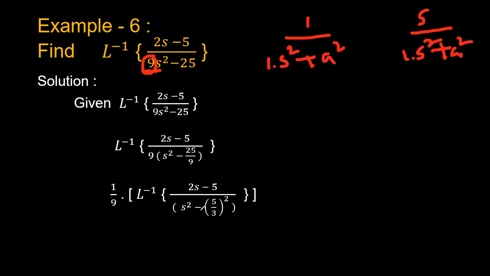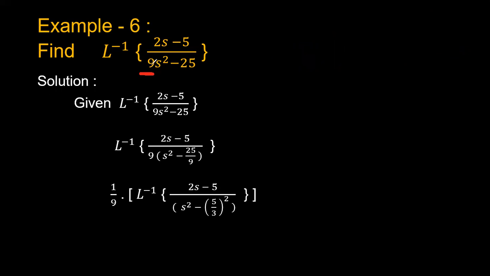So first you have to simplify this 9. You have to take it common, because if you want to get 1 here, then definitely 9 should be taken out. If you take 9 as common, what will you get? 9 into s square minus 25 by 9. And then you can take this 9 outside, since it is in the denominator.